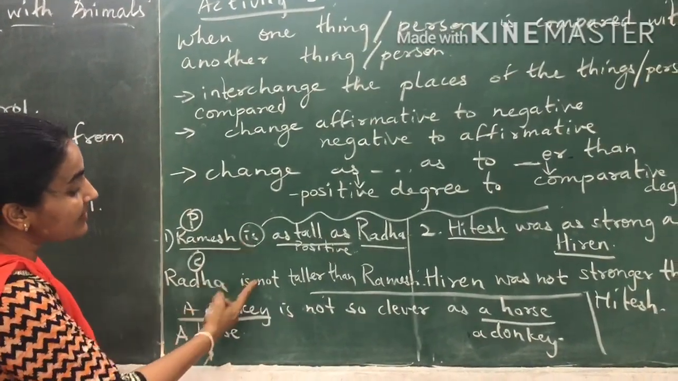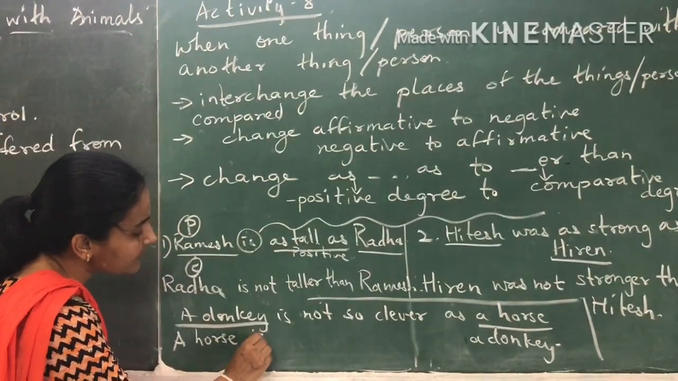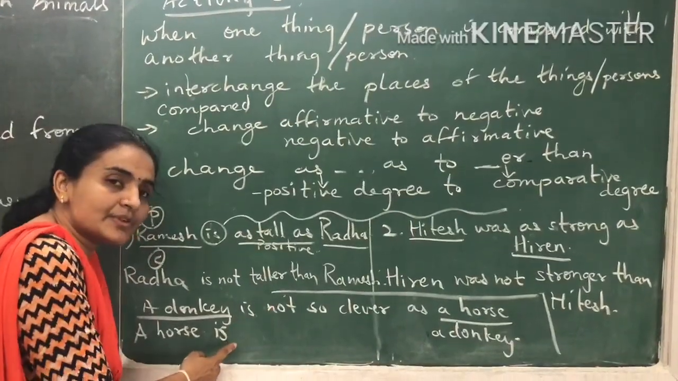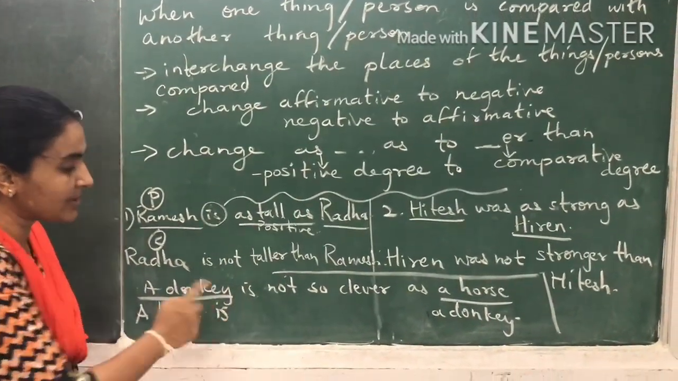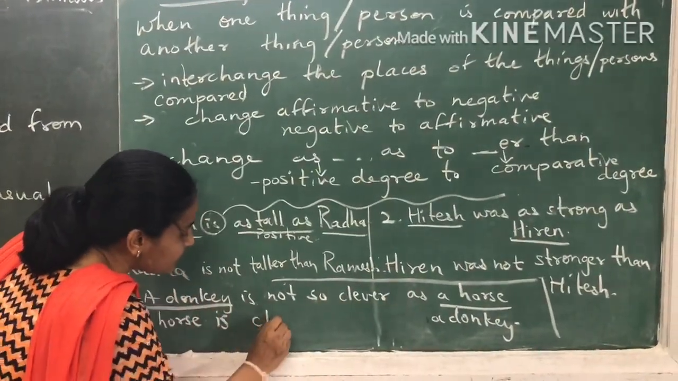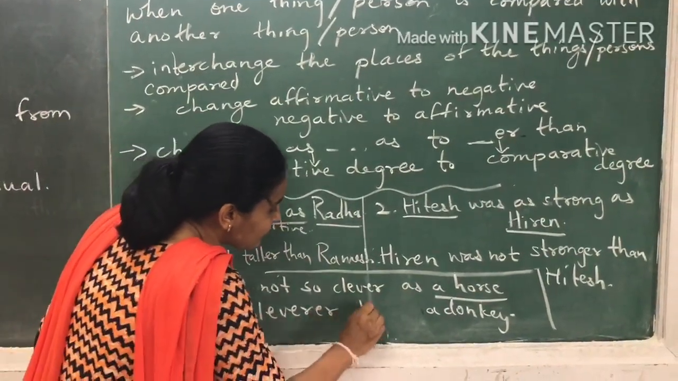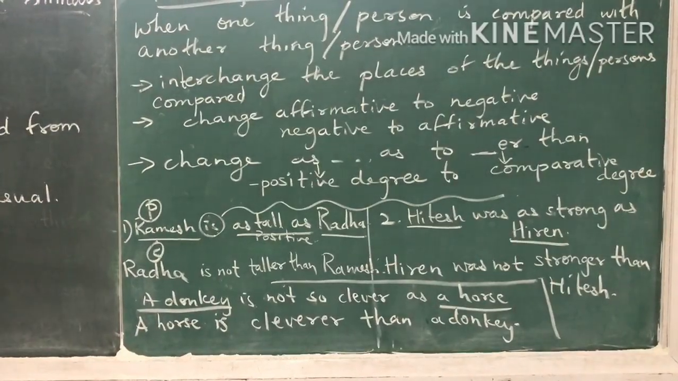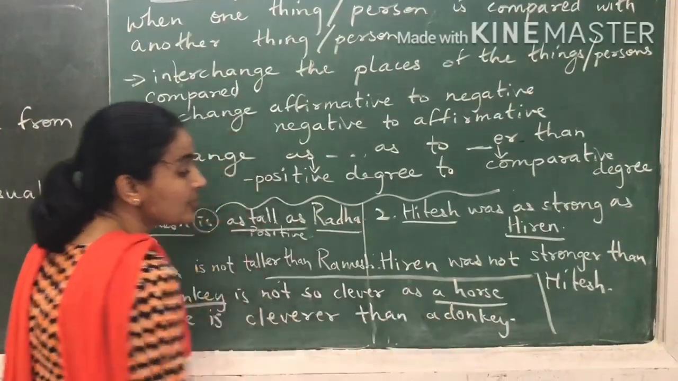See, over here is we made it is not. But over here there is already is not. So we will make it is. Okay. So this is already negative. So we will make it positive. If it is positive, we make it negative. If it is negative, we make it positive. As clever as becomes cleverer than. Okay, so now our sentence will become a horse is cleverer than a donkey.